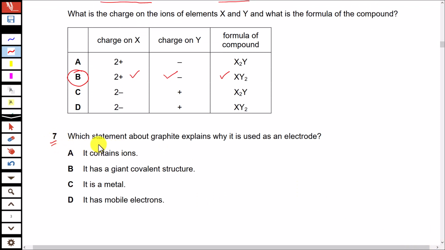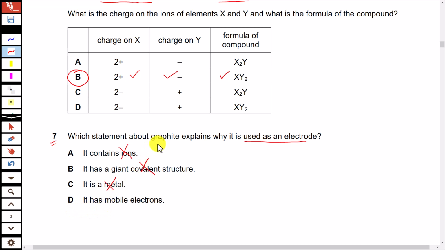Question number 7. Which statement about graphite explains why it is used as an electrode? So being used as an electrode means it can conduct electricity. Option A, it contains ions. No, there are no ions present in graphite. Option B, it has giant covalent structure. Graphite has giant covalent structure, but giant covalent structure is not the reason that it conducts electricity. It is a metal. No, graphite is carbon, carbon is non-metal. And last option is correct.